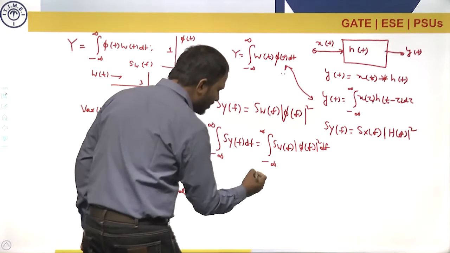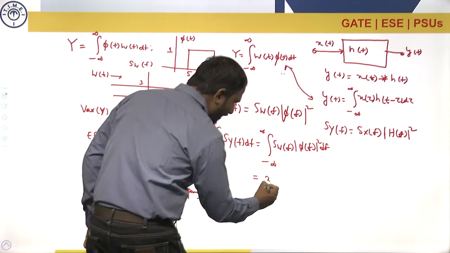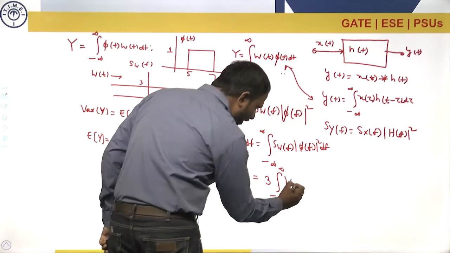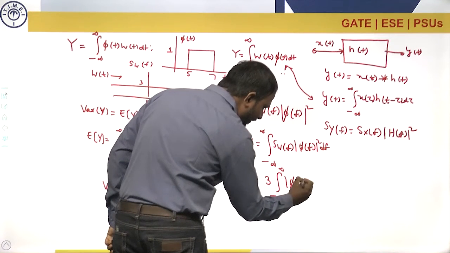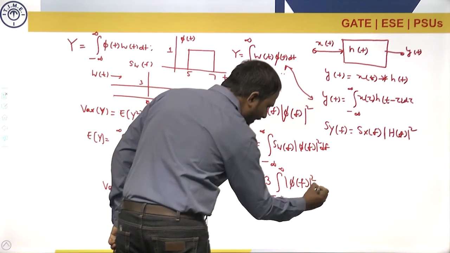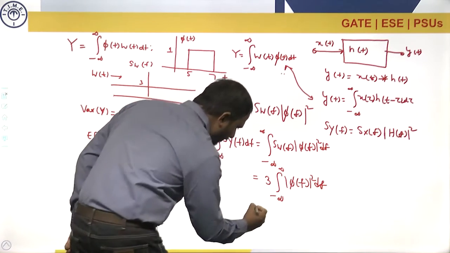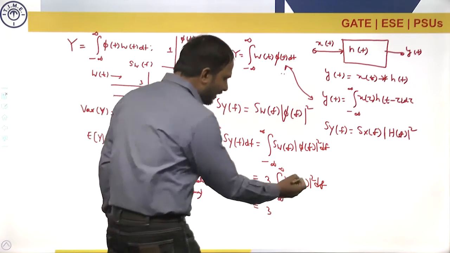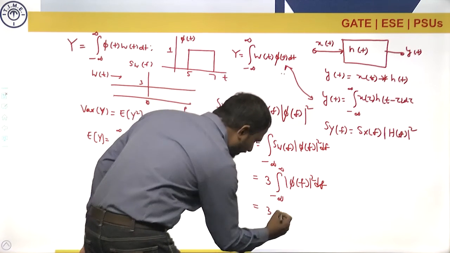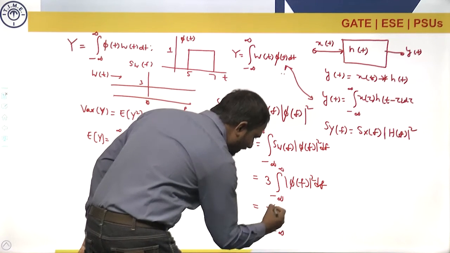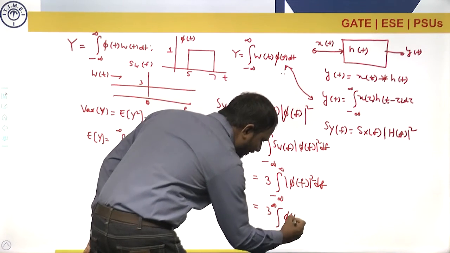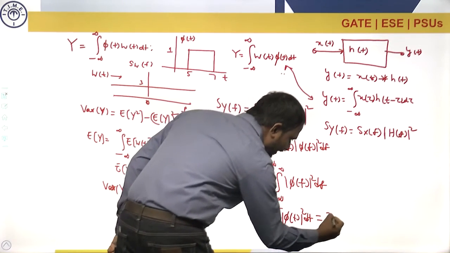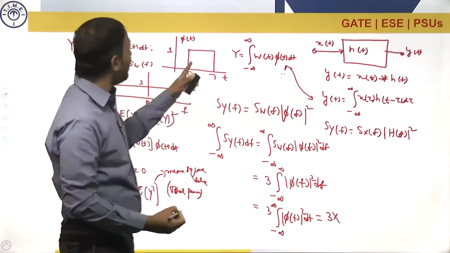Now this being a constant value 3, I can take it outside: the integral of magnitude of phi of f whole square df. According to Parseval's relation or Rayleigh's energy theorem, I can simplify this as the energy in the signal phi of t, the integral of magnitude of phi of t whole square dt. This is nothing but 3 times the energy in the signal phi of t.